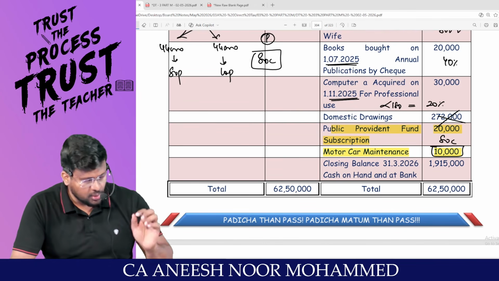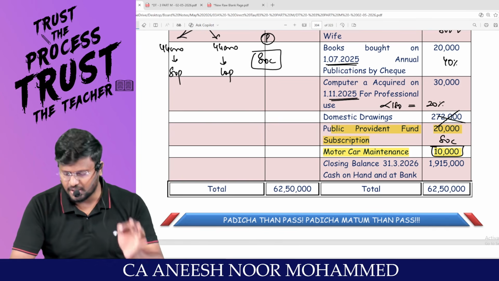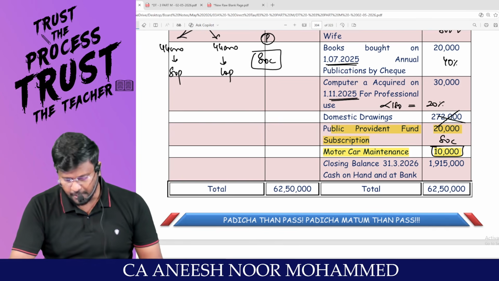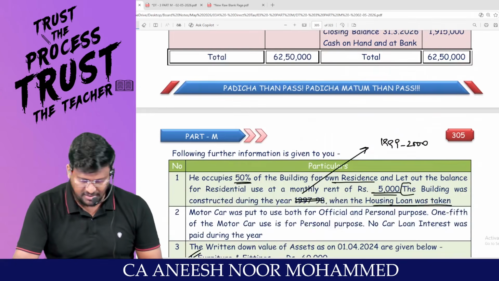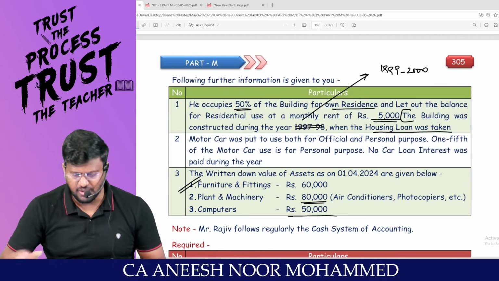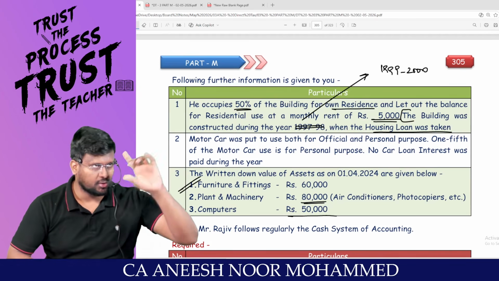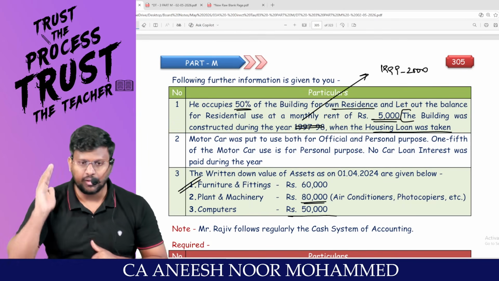Motor car maintenance, you can claim it as deduction against PGBP, but since a car is not 100% used for official purpose, it has to be restricted to 4/5, my dear lovable students. Closing balance is there. Am I right, sir? Sir, this adjustment: he occupies 50% of the building for own residence. That means they are talking about the building from which we receive rent. So it should be classified into two categories, SOP and LOP.